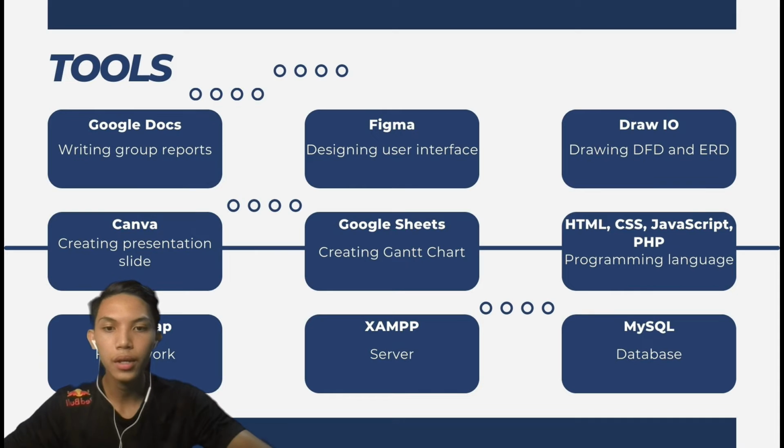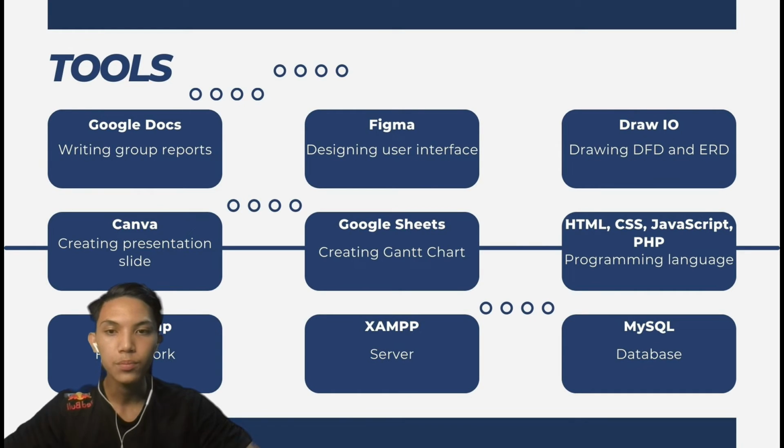For the software tools, on the other hand, we use Google Docs to write group reports because it allows us to have multiple editors at the same time. To design the user interface, we use Figma. It is a website or software that allows us to design user interfaces. To draw data flow diagram and entity relationship diagram, we are using Draw.io.